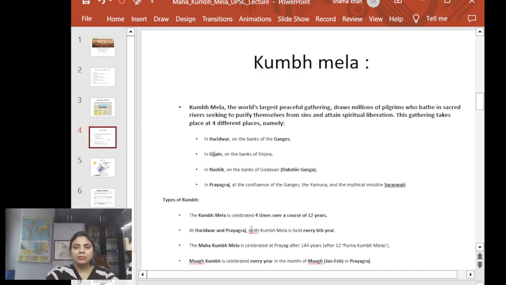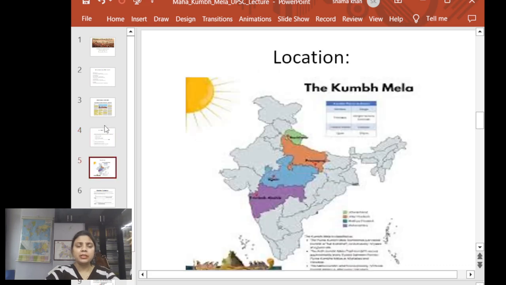So here I have described the types of Kumbh Mela, which you can go through. Like this year we are celebrating at Prayagraj, and it is a Kumbh Mela, and we are celebrating it after 144 years. So here this is the location, like I have given just a pictorial.